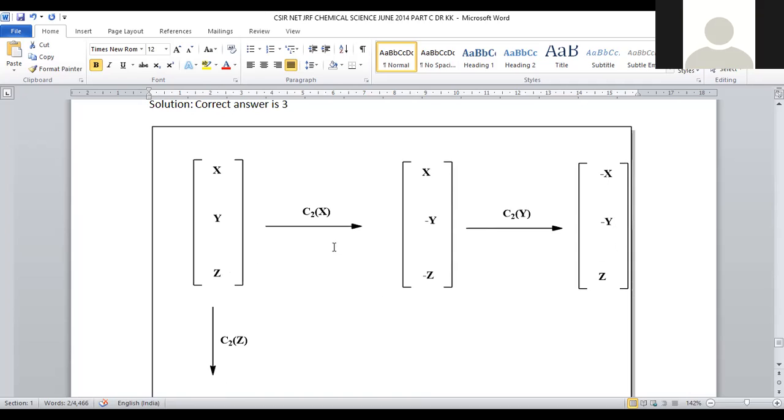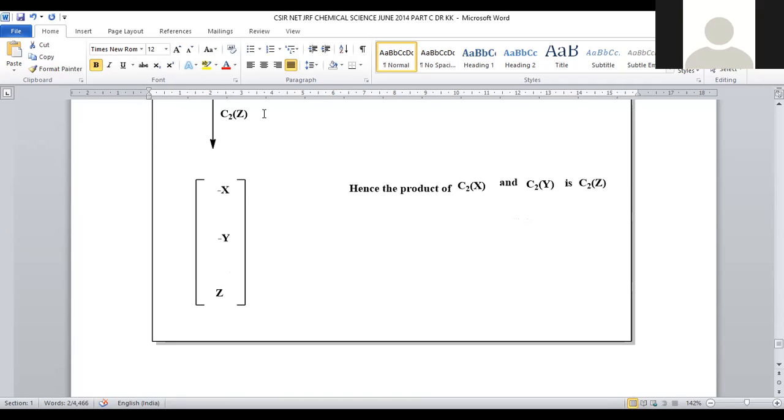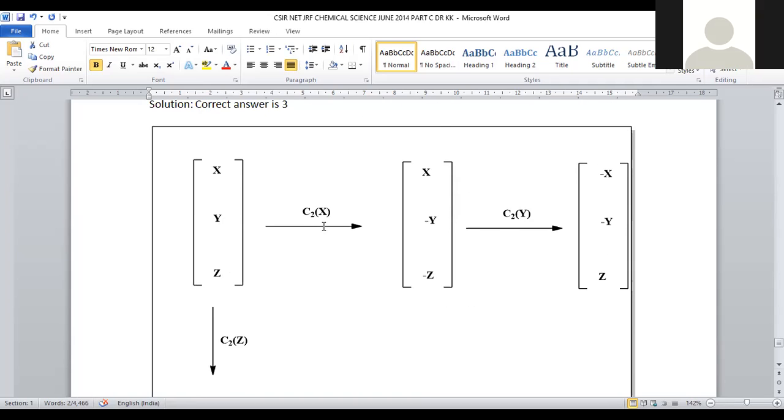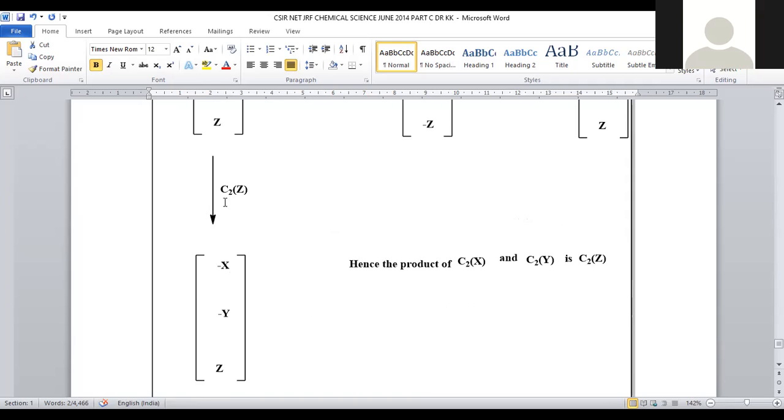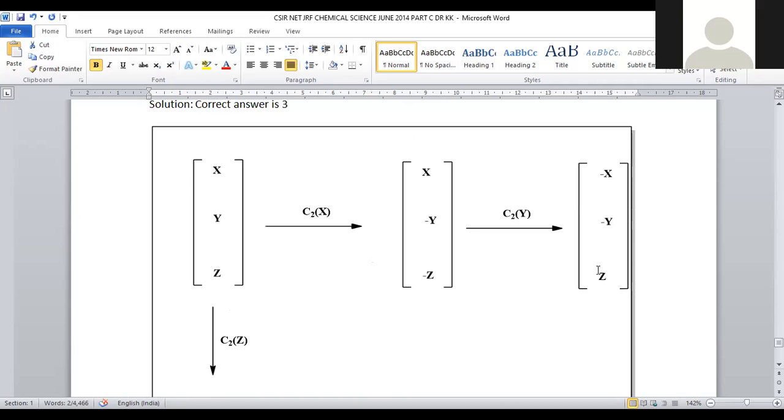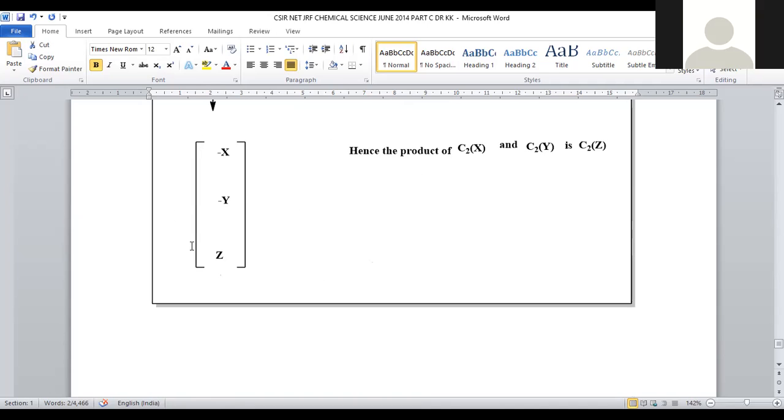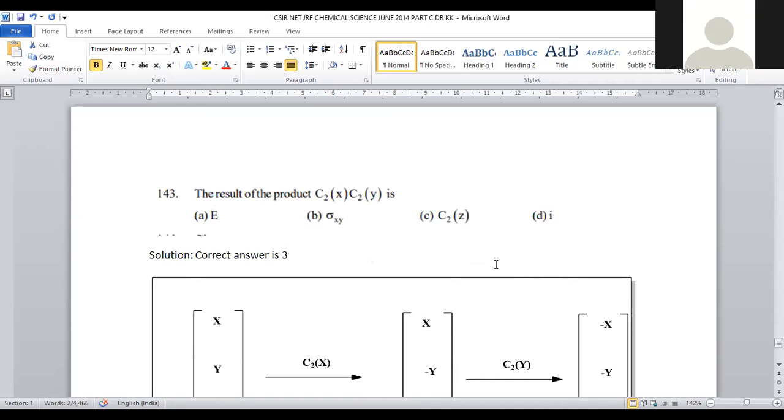So when you observe after the C to X, subsequently C to Y, whatever rotation you got, similarly the same kind of operation is possible with C to Z. So the product of C to X and C to Y is exactly equal to C to Z, because the final attempt of rotation is identical with the C to Z axis rotation. That is given in option number C. For question number 143, option number C will be the correct answer.